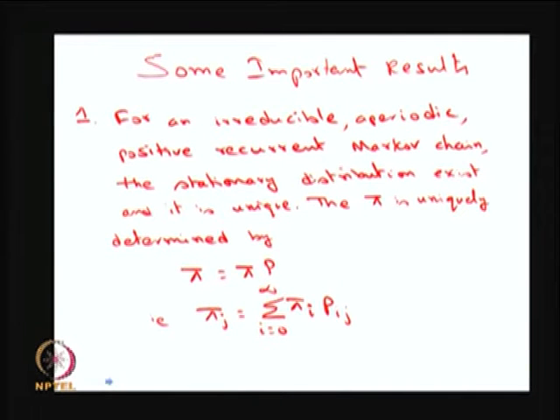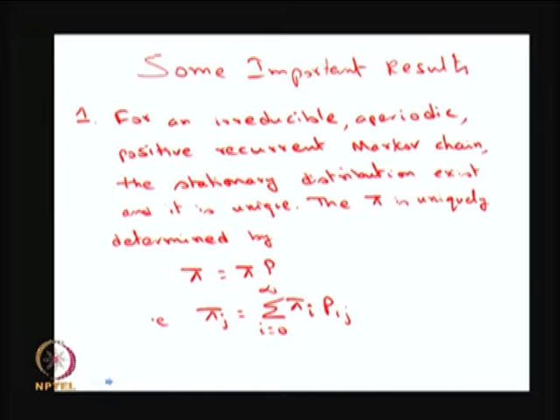So, what I am giving in this result is that pi is uniquely determined by solving the equation pi is equal to pi P, with the summation of pi's equal to 1. If I solve pi is equal to pi P along with the summation of pi equal to 1, that will give the unique pi, and that pi is going to be the stationary distribution for an irreducible aperiodic positive recurrent Markov chain. Irreducible means all the states communicate with all other states.